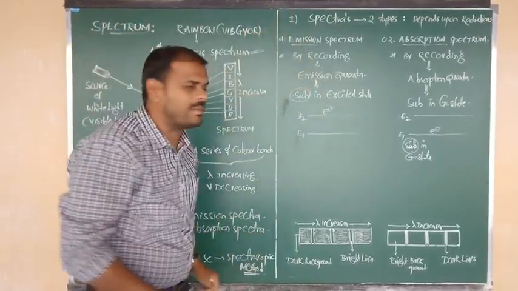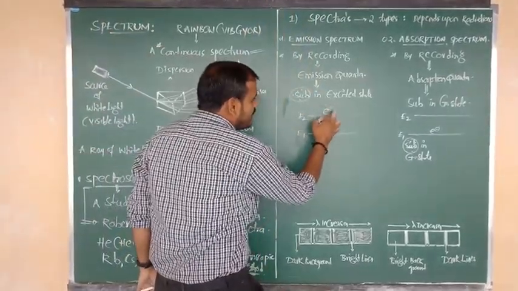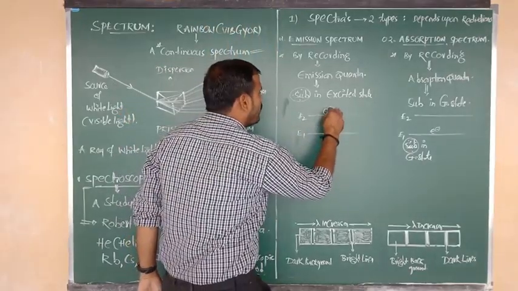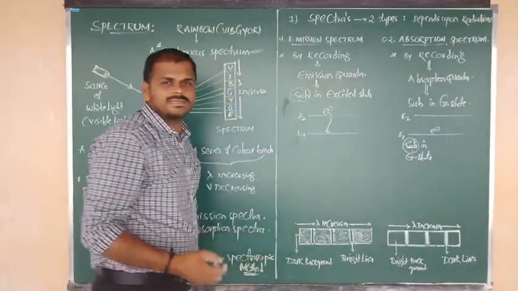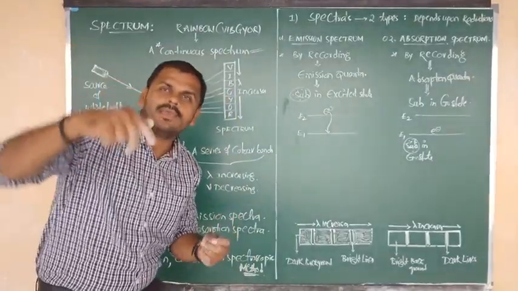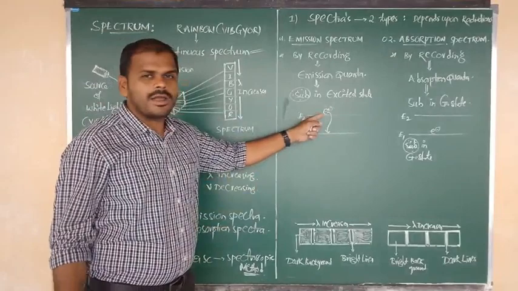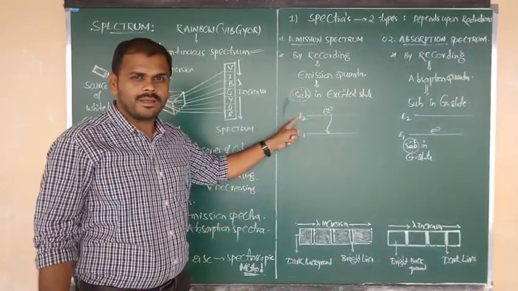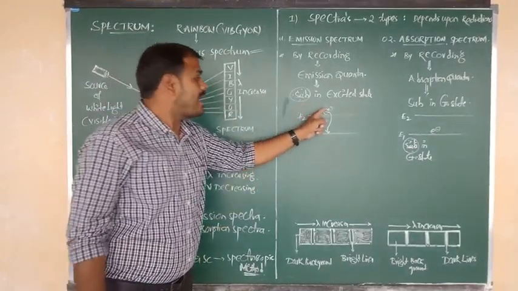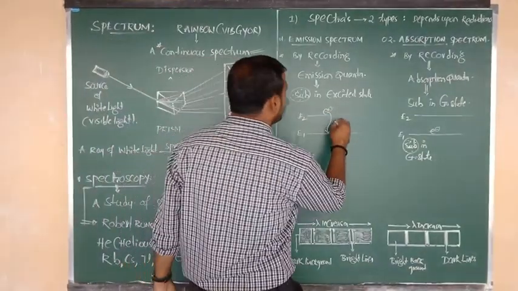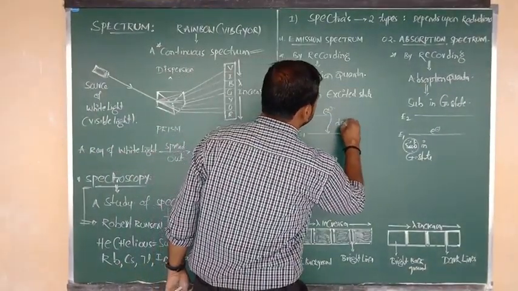So what will happen? The electron which was present in the higher energy level will undergo a transition, or jump, from the higher energy level to the lower energy level. When it jumps from a higher energy level to a lower energy level, this process we have to call de-excitation.